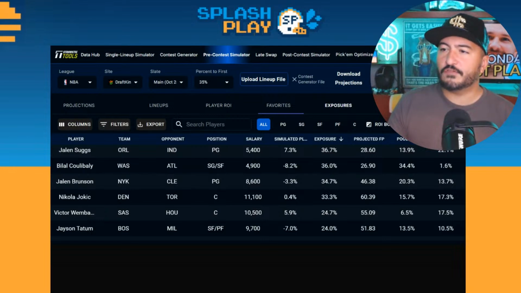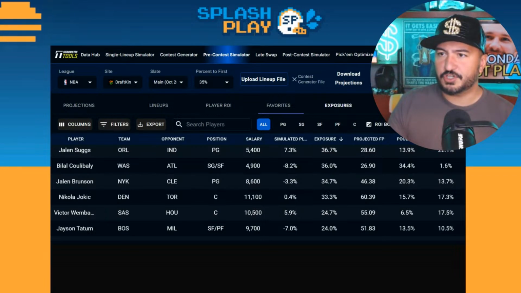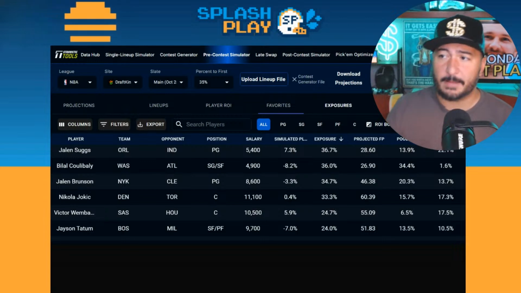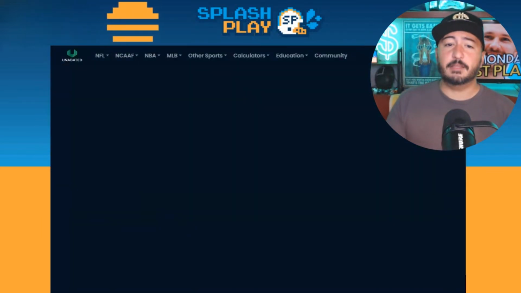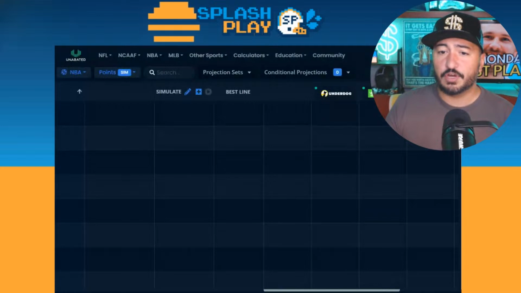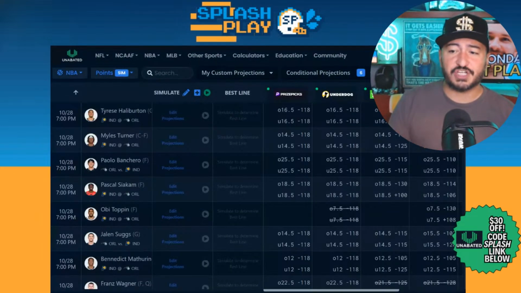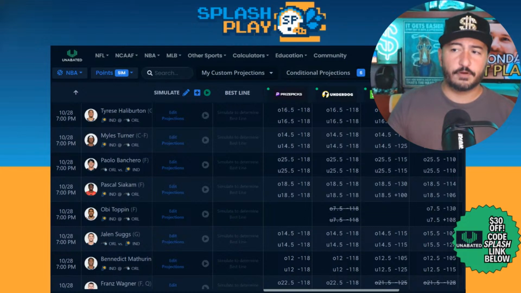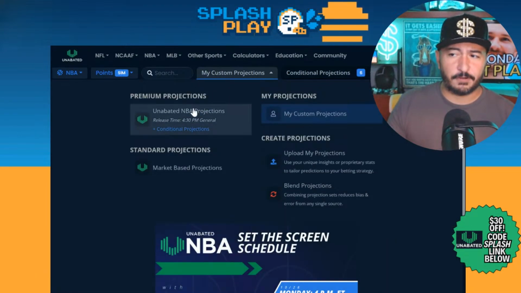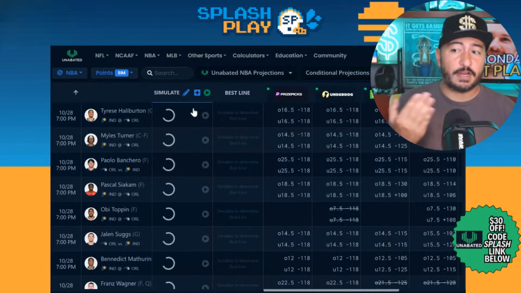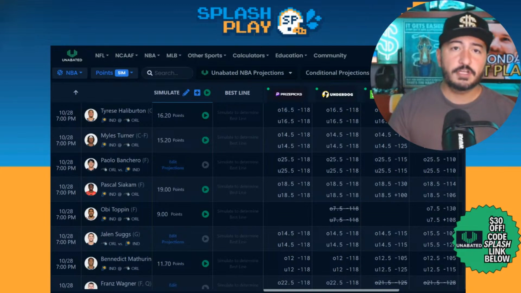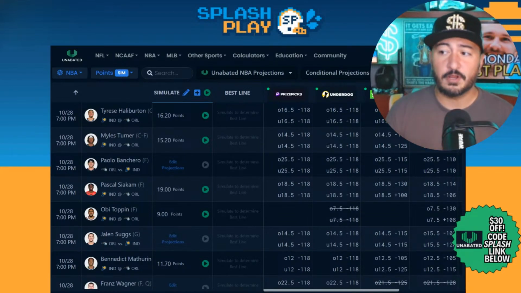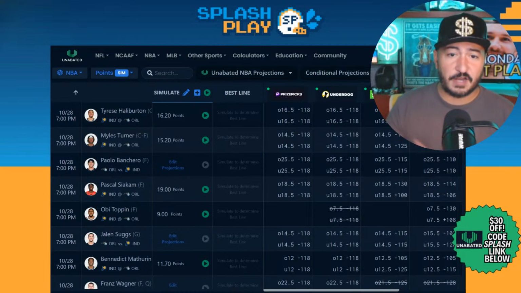All right, let's go over to unabated and let's hope that their projections are loaded in here. I'll show you guys, if nothing else, a prop screen here, which I do think is a really cool tool. It's a really great projection team working there. They're also making projections more so for the bettors out there, not making for DFS players quite as much. So while I think this would be a great set of projections to use for a DFS slate, and they are apparently going to have it so you can download the projection soon, using them for betting, for your prize picks and underdogs is the best thing to do.